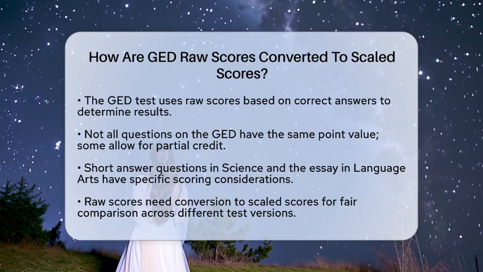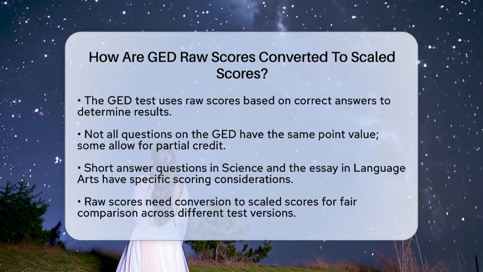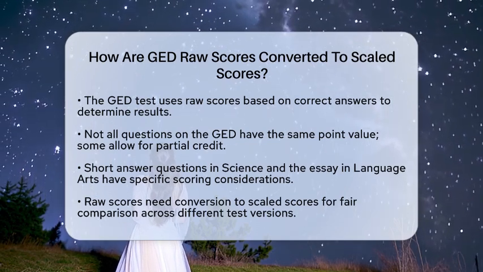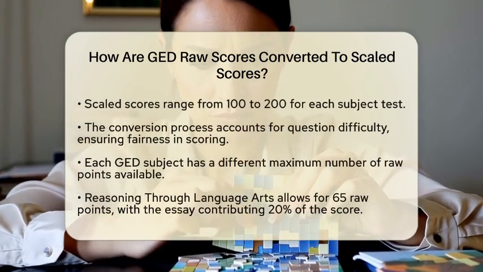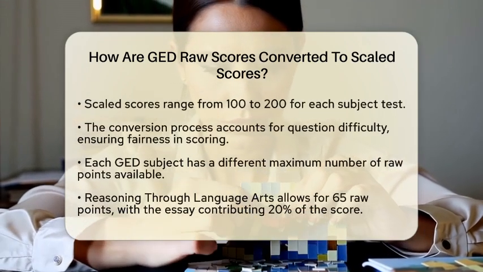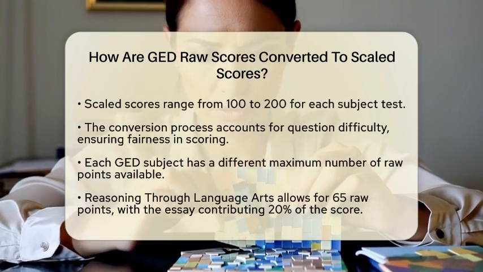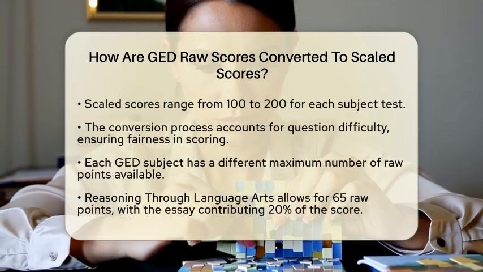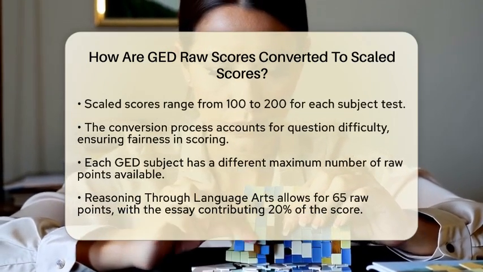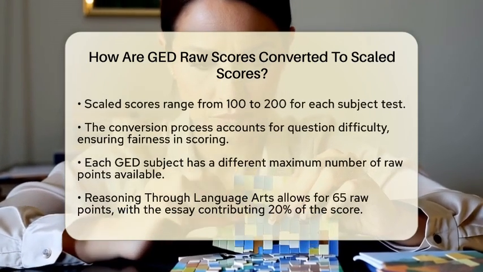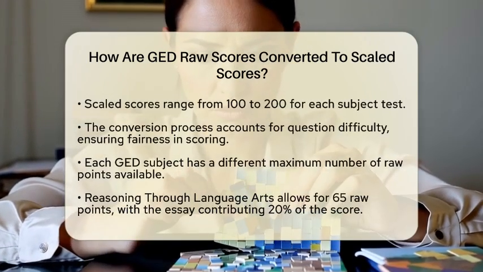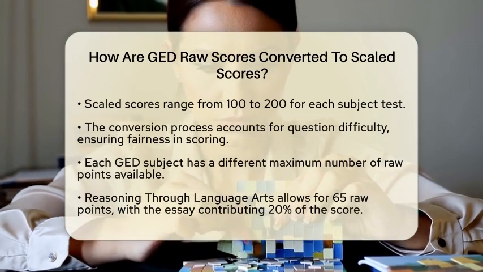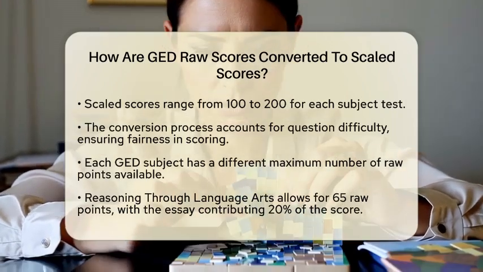Now, your raw score alone only tells you how many points you earned on that specific test form. Since GED tests can vary slightly in difficulty and question sets, raw scores need to be converted into scaled scores. A scaled score is a standardized score that ranges from 100 to 200 for each subject test. This conversion allows your performance to be compared fairly across different versions of the test and different test dates.